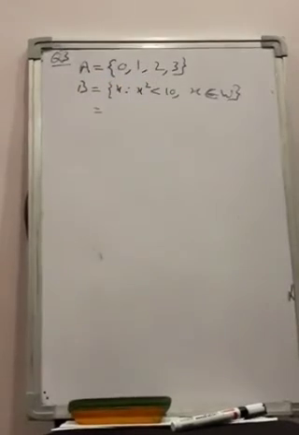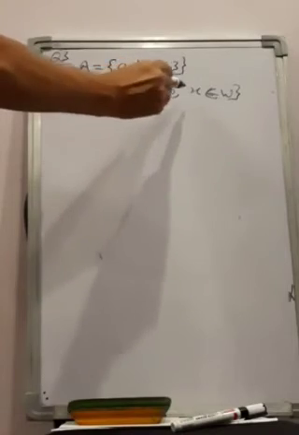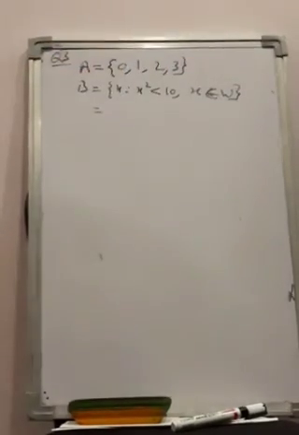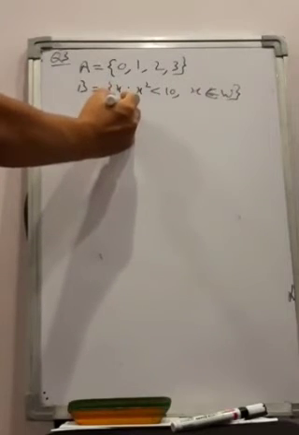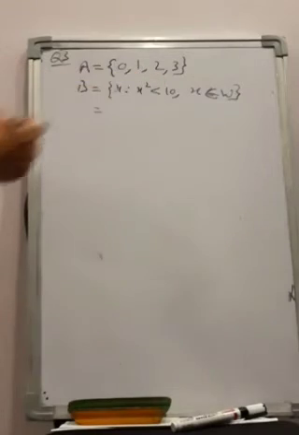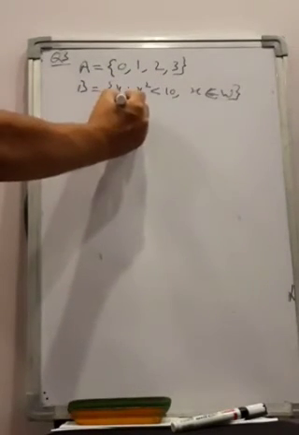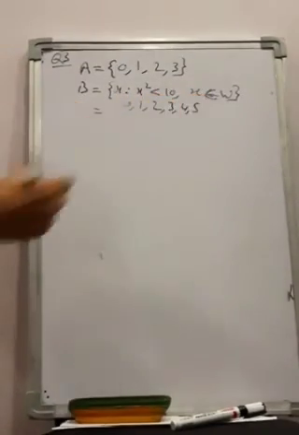So let us keep writing the elements of the set also, so that it is easier to analyze later. X is a whole number whose square is less than 10. So let us write a few whole numbers, right? So you have to write those X whose square is less than 10. So you know whole numbers. Let us write few whole numbers: 0, 1, 2, 3, 4, 5.